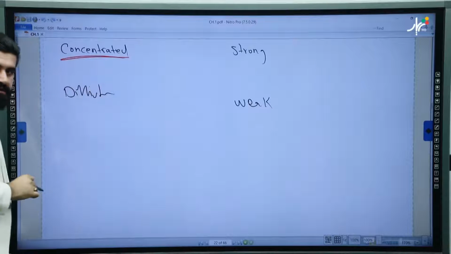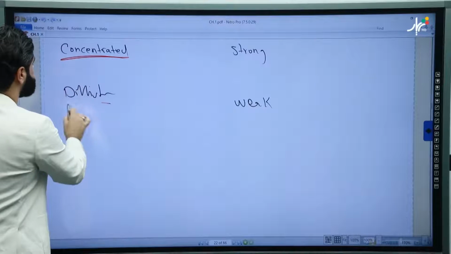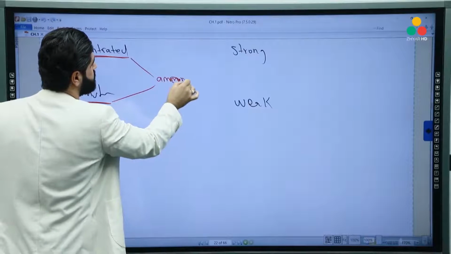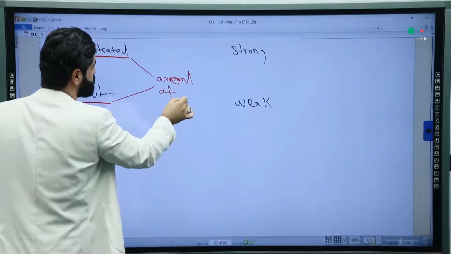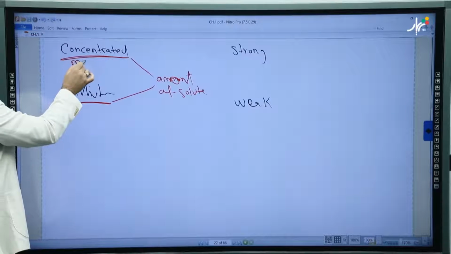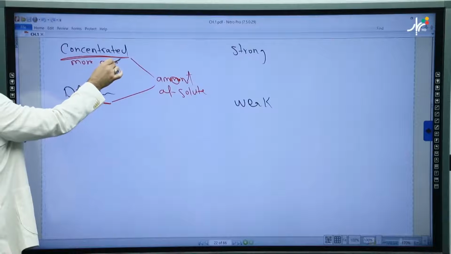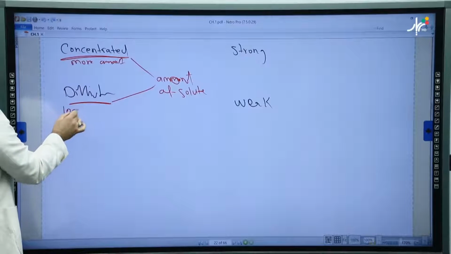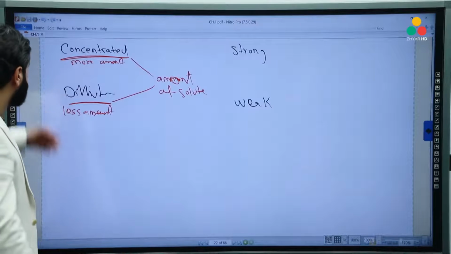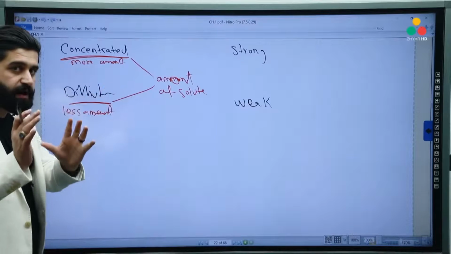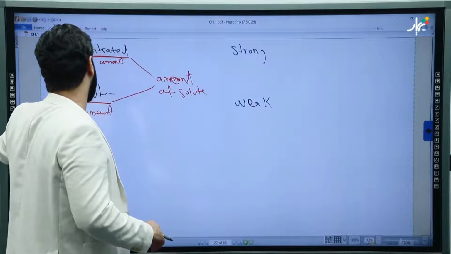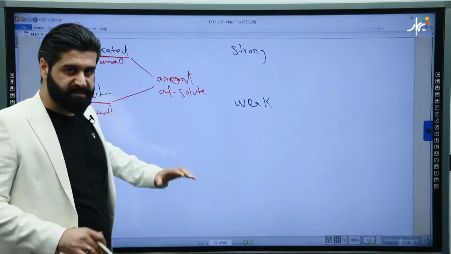Concentrated and diluted are related to the amount of solute. Concentrated means more amount, but diluted means less amount. Okay? It's very easy. Concentrated and diluted are related to the amount of solute. As much as the amount gets higher, it will be more concentrated. As much as the amount gets smaller, it will be diluted.